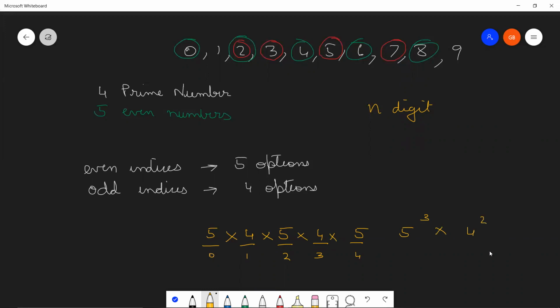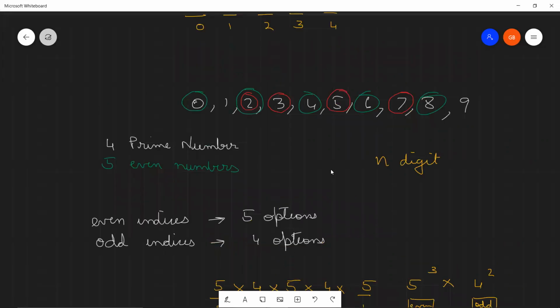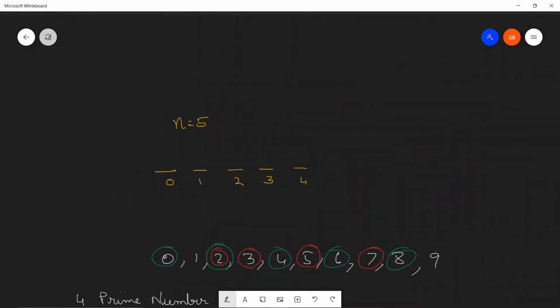If you look carefully, what it means is 5 to the power of the number of even indices, into 4 to the power of the number of odd indices. So if you get the number of even indices and odd indices, your answer is simply 5 to the power even into 4 to the power odd. Now, how do we find the number of even and odd indices available? Let's say you have n equal to 5. These are the indices that have been given to you. It is clearly visible that you have 3 even and 2 odd.